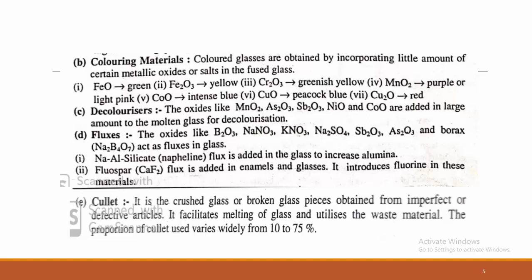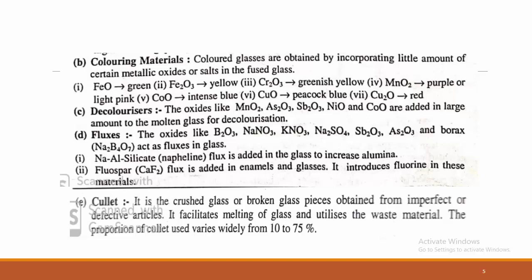As we know, when we produce glass or different articles, there is a possibility of defects. There is a possibility of breaking of the glass pieces, and in this case the pieces of the broken glass are also used for the manufacture of glass as a raw material. It facilitates the melting of glass. The proportion of cullet used varies widely from 10 to 75%. This is very important. Cullet is a raw material obtained from broken glass pieces or crushed glass, obtained from imperfect or defective articles.